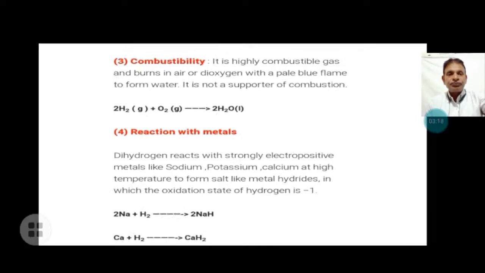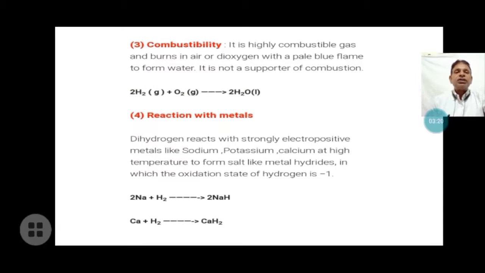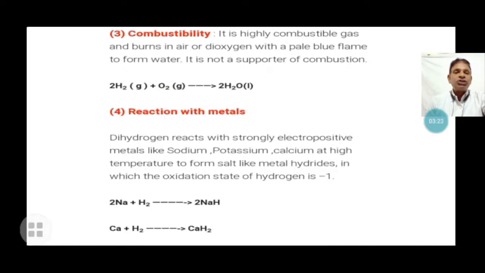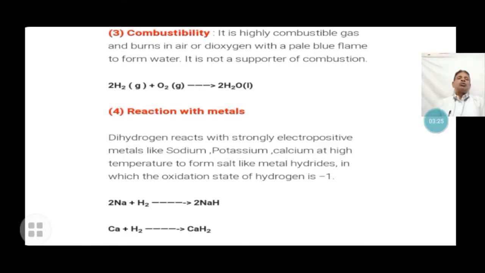Reaction with metals. Dihydrogen reacts with strongly electropositive metals. In the first video we discussed that alkali metals are strongly electropositive elements, and alkaline earth metals also. Metals like sodium, potassium and calcium react at high temperature to form salt-like metal hydrides: lithium hydride, sodium hydride, potassium hydride, calcium hydride, in which the oxidation state of hydrogen is -1.